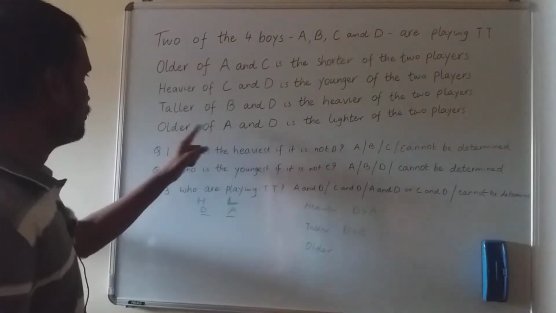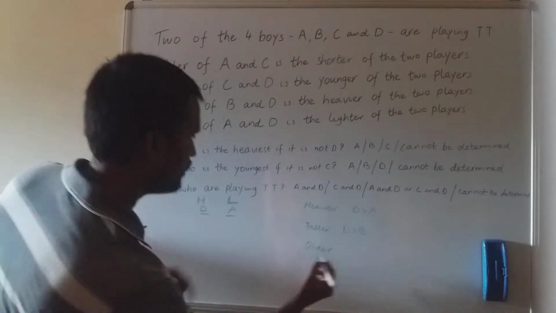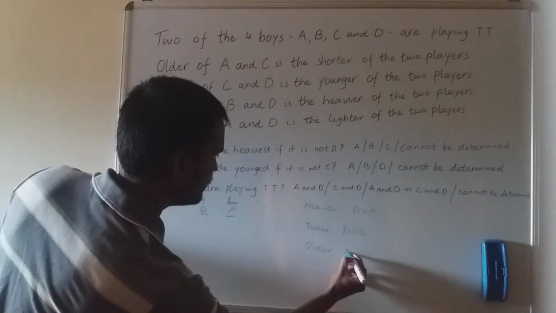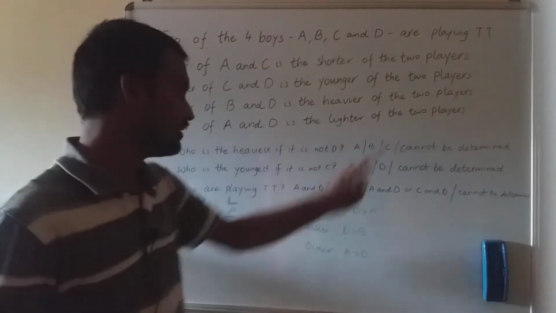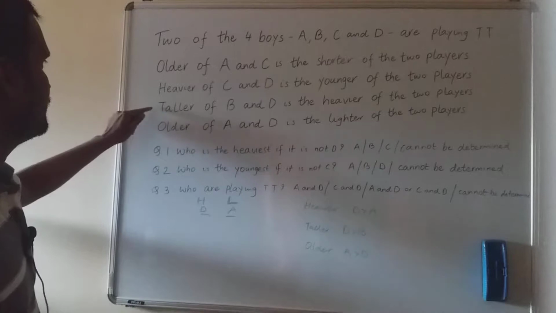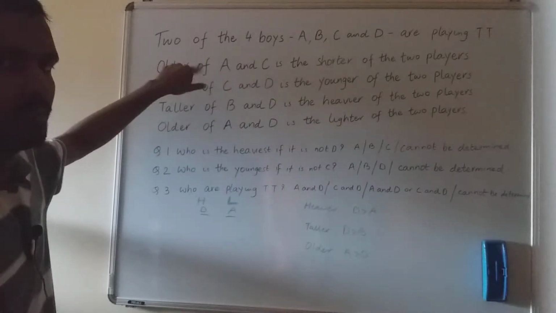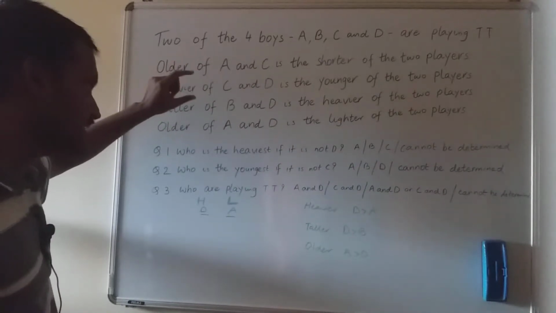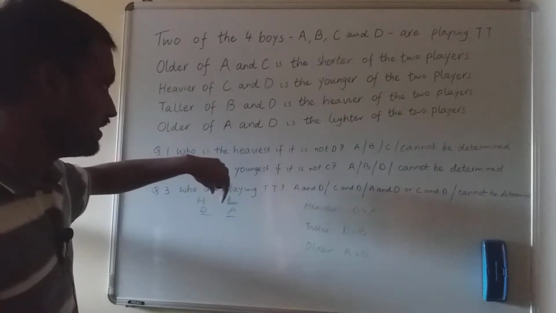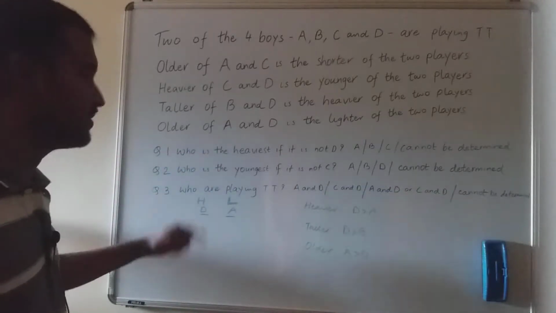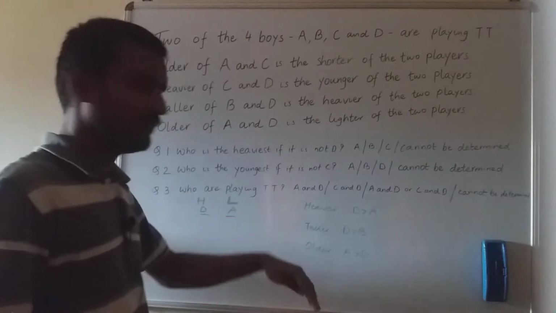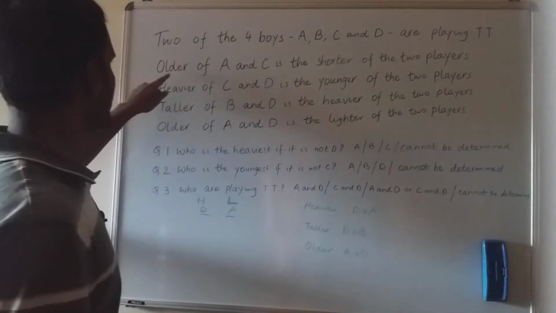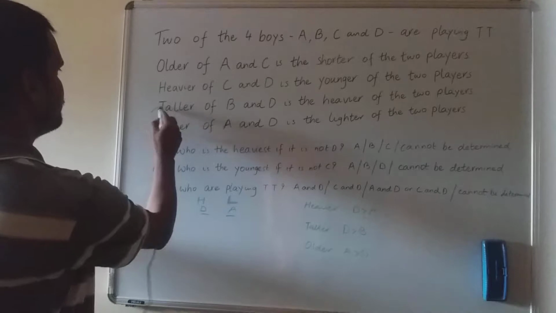Okay, so older of A and D means A should be older than D, then only he will be the lighter of the 2 players, right? These 2 statements are done. Now let us come to these 2 statements and really see whether it is going in sync with our assumption and that these are the 2 players, and let us see if they are falling in place or not. So these 2 are done.